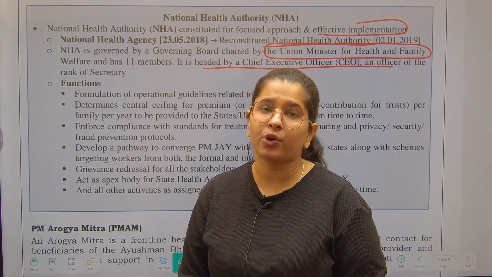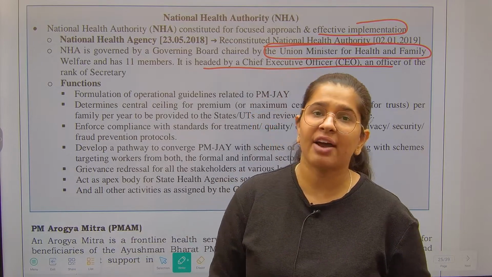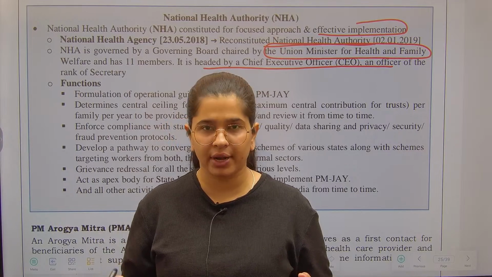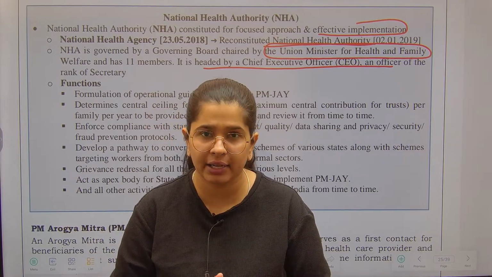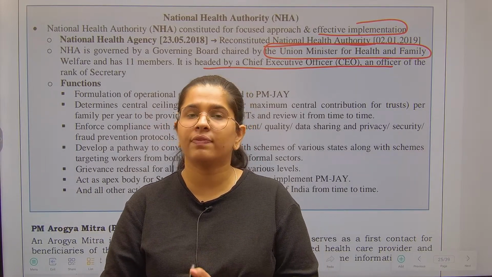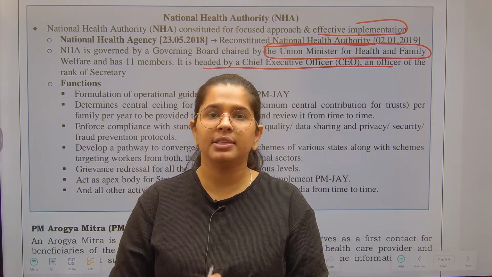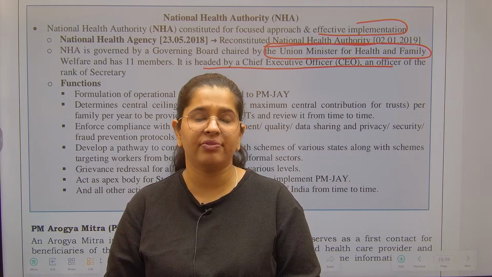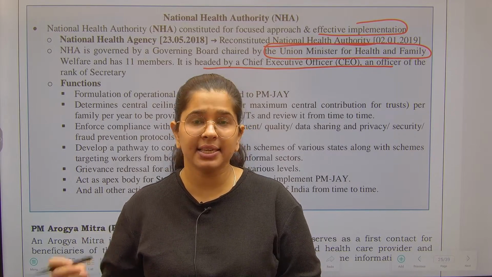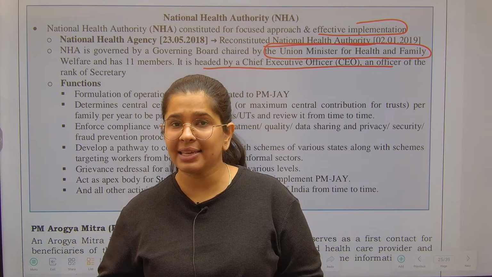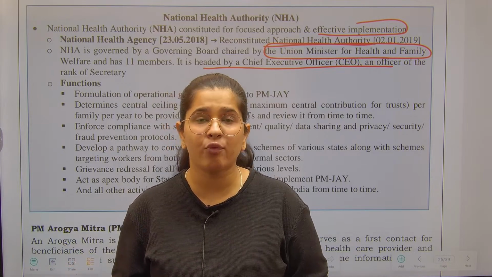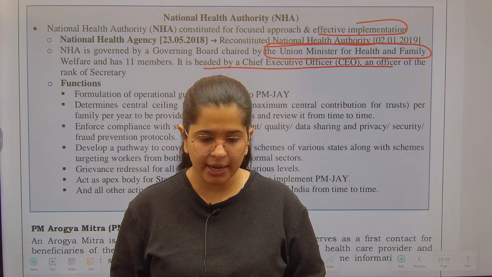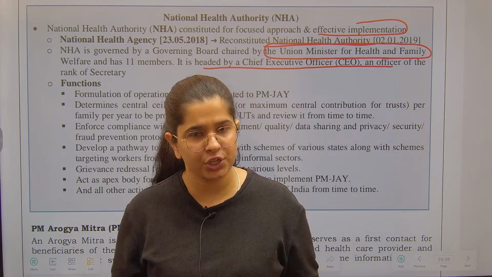So in the National Health Authority, we have a governing body which is responsible for seeing whether all the rules and regulations are implemented correctly or not, and the chairperson of this governing body is our dear Union Minister for Health and Family Welfare, and there is a CEO as well. That CEO's work is to implement whatever is the mandate of the National Health Authority, right? So please try to make the differentiation between these two.